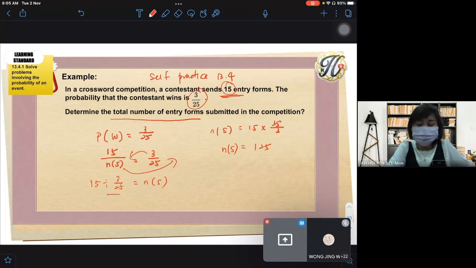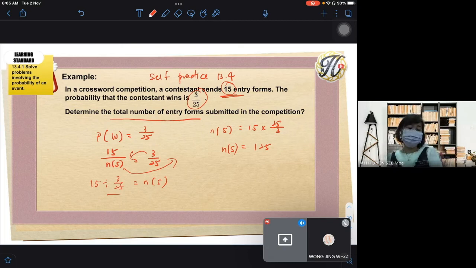Can you understand? So this kind of question does not necessarily ask you to get the probability. They can ask you to get the number of the sample space, or the number of the event, or the number of the complement event. If this question asks you to find the complement of the event, you have your 125, you can also get it. So 3 over 25 is the probability of winning.